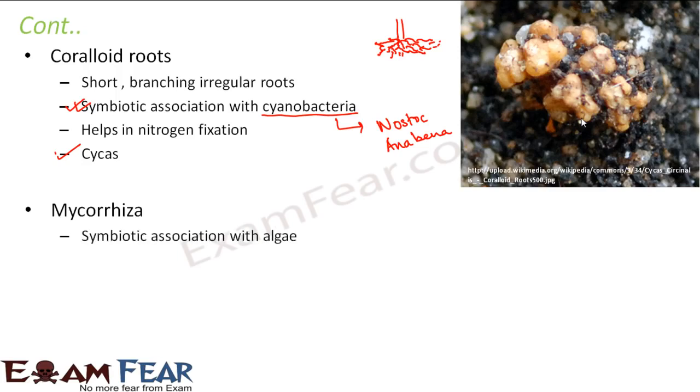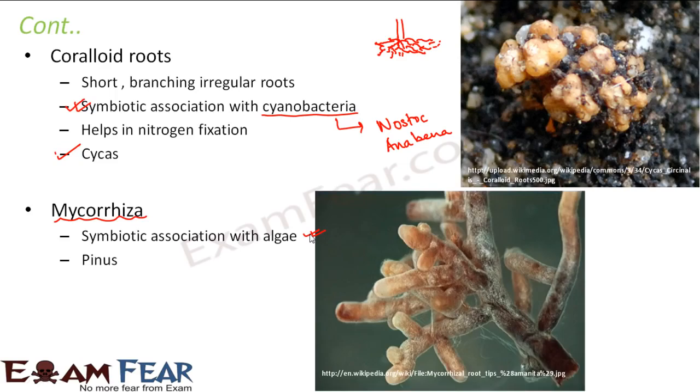What is mycorrhiza? It is again a symbiotic association of the roots of gymnosperms with algae. So what kind of symbiotic association is this? This is seen in pine. So in pine, this is an enlarged view of the roots of the pine tree. It is again a symbiotic association of the roots with algae.